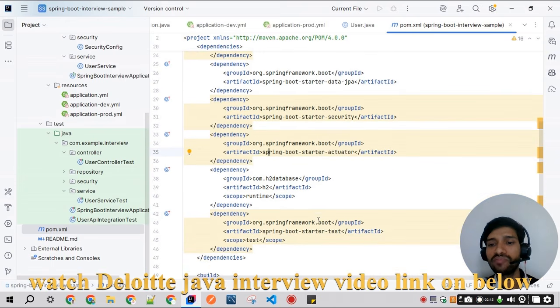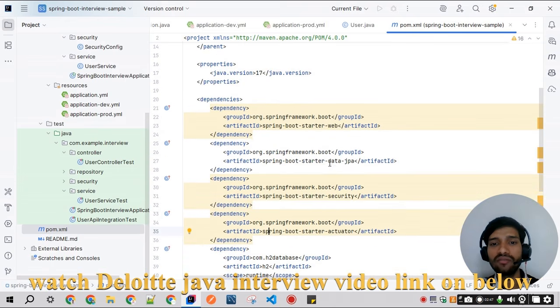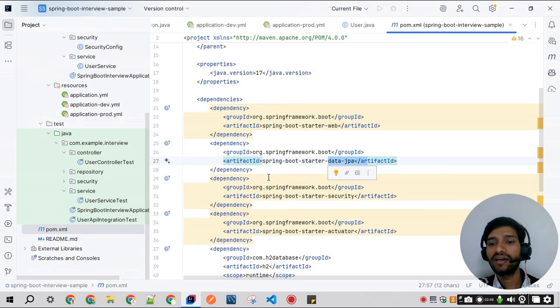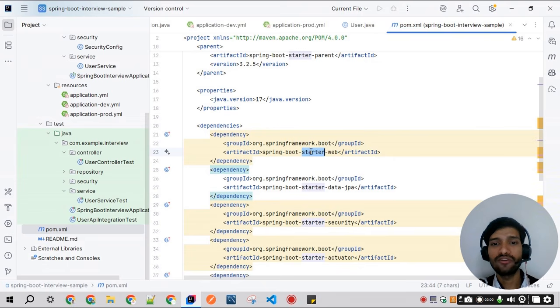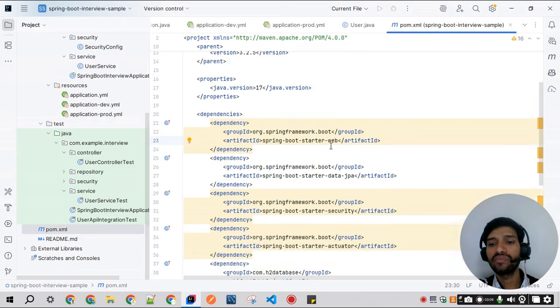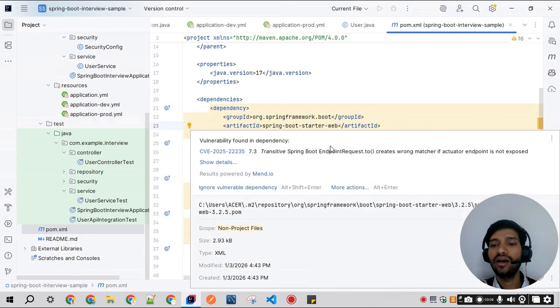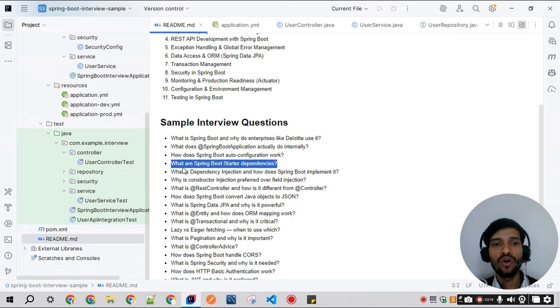For example, we have used Spring Data JPA. Here we do not need to configure the entity manager and the data source, as those are automatically created. Another example is Spring Starter Web, using which we can create an API. Those kinds of auto configuration are done automatically. The next question is: what are the Spring Boot starter dependencies?